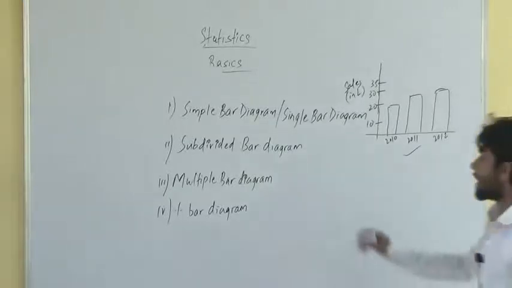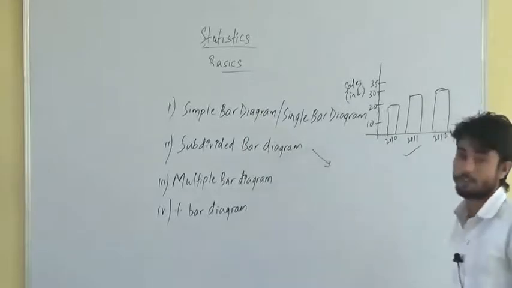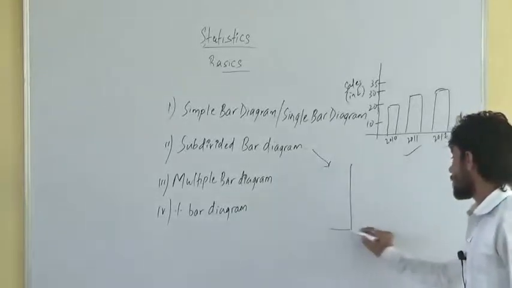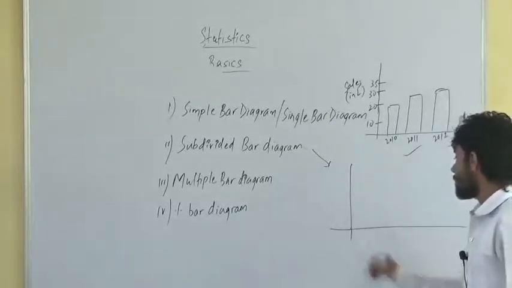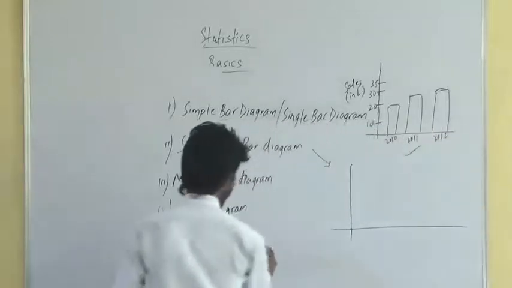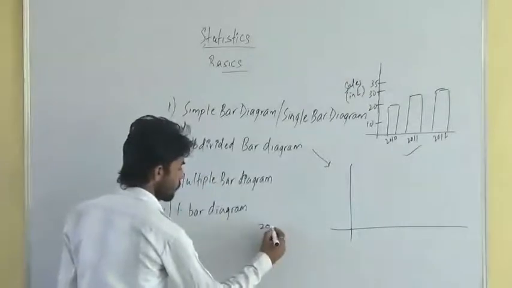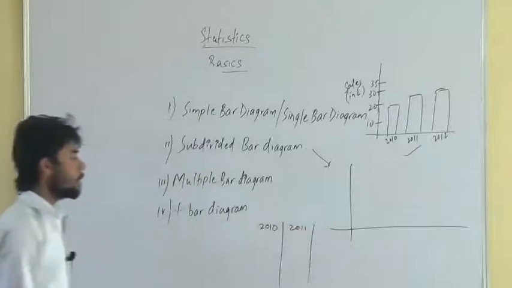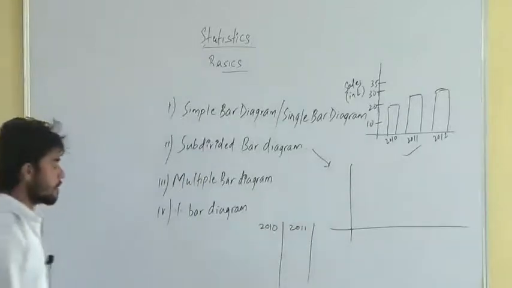Now there can be the case of a subdivided bar diagram also. What is this subdivided bar diagram? I'll give you the layout. A subdivided bar diagram means a question something like this. Say there are two years, 2010 and 2011.